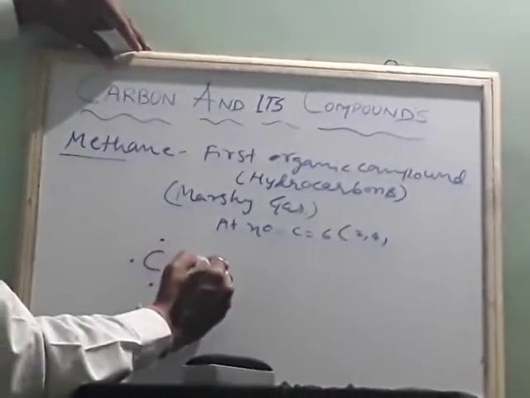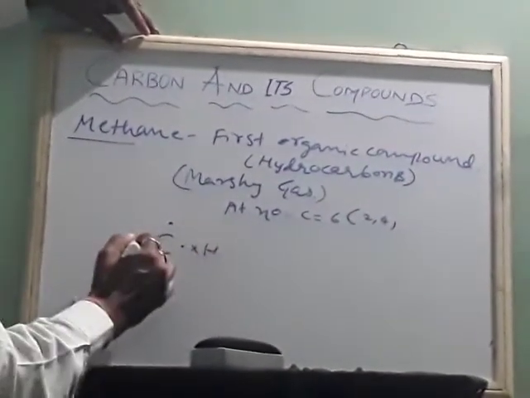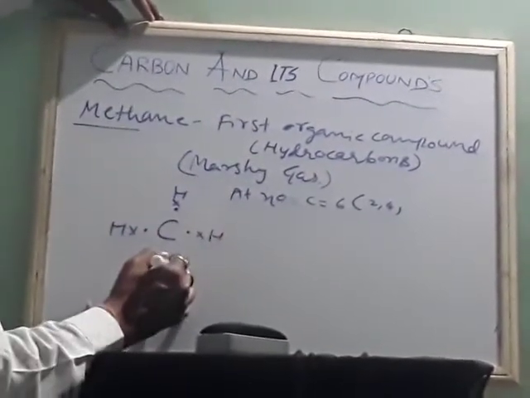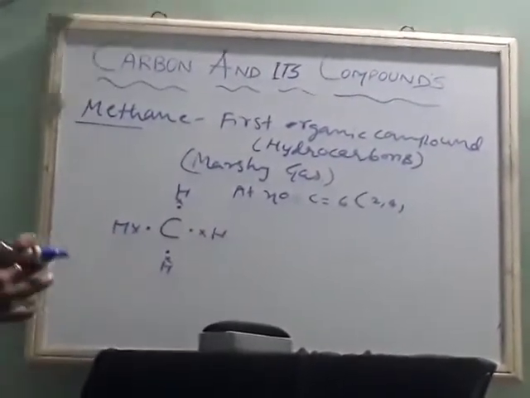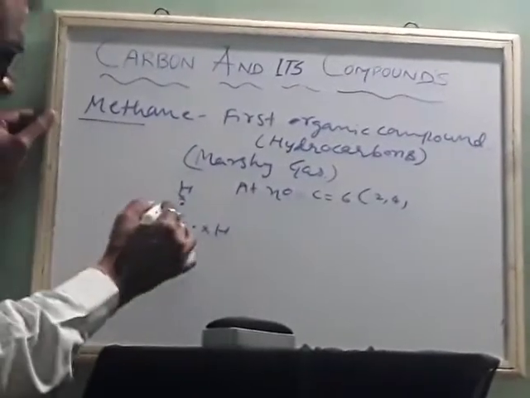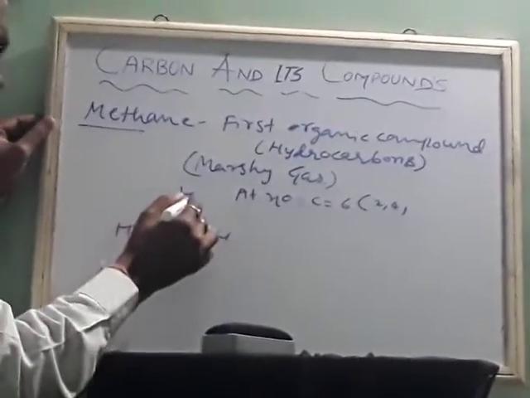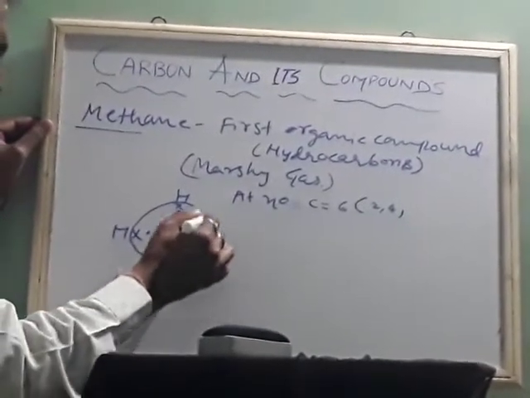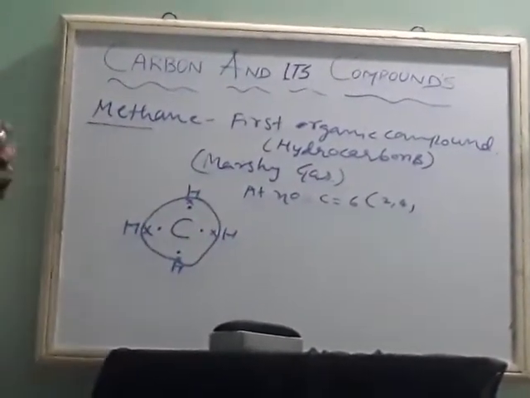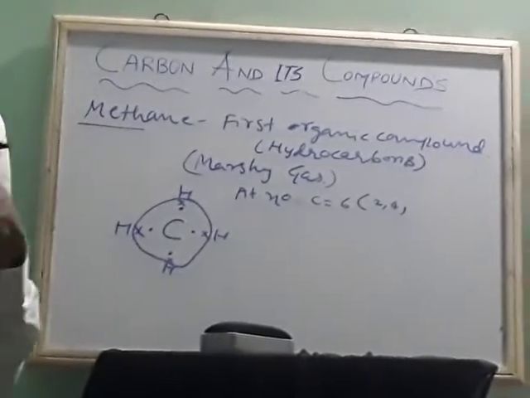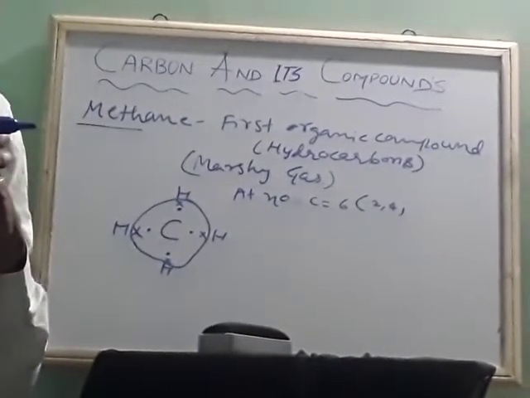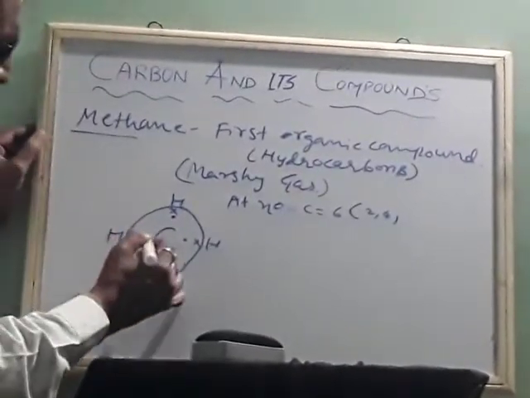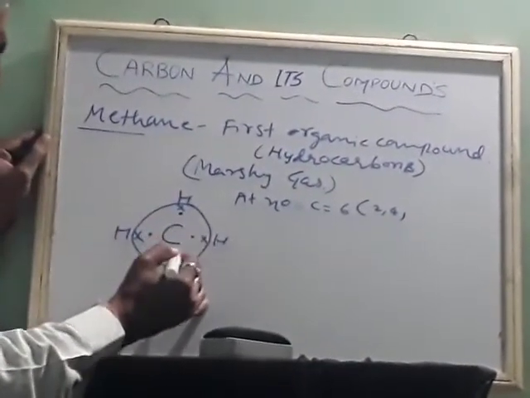Then hydrogen contains 1 electron. Suppose this carbon will share. Covalency means the bond formed by the sharing of electrons, in the case of organic compounds. So this becomes 1, 2, 3, 4, 5, 6, 7, 8.